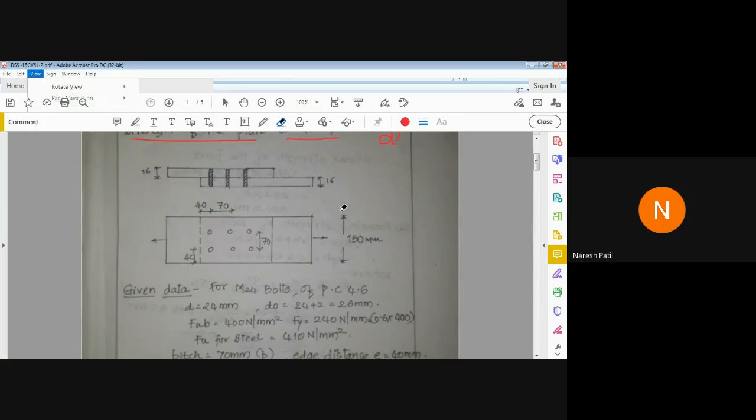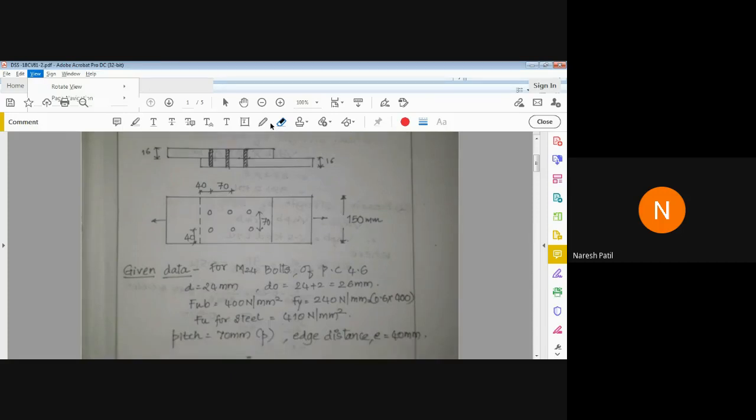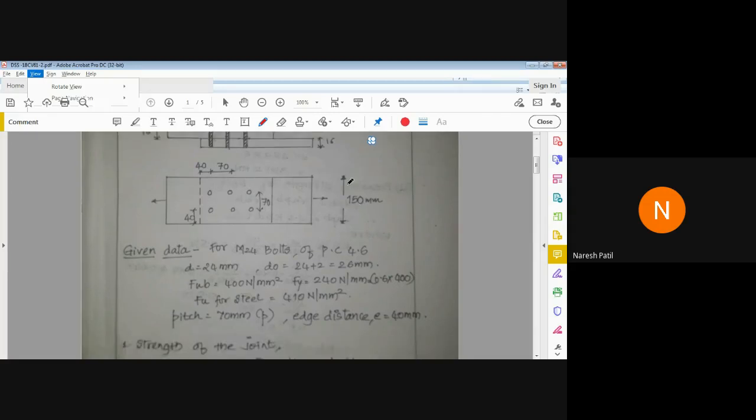Now the pitch and edge distance are also given. The pitch is 70 mm and the end distance is 40 mm. And the width of plate is 150 mm.